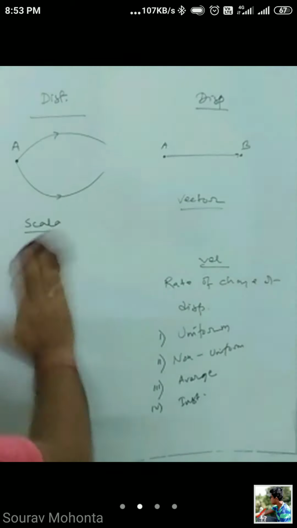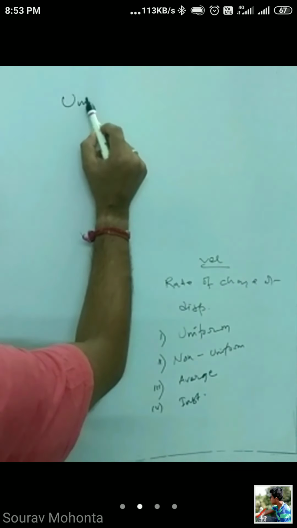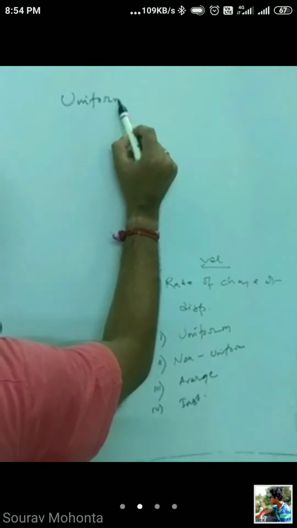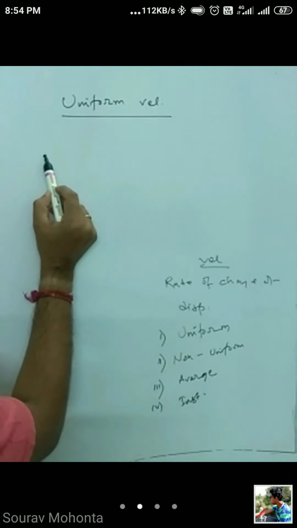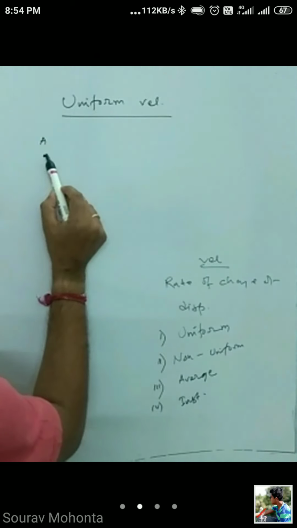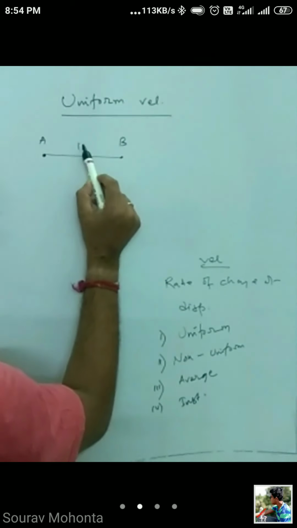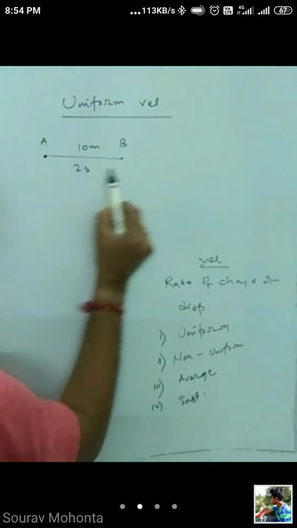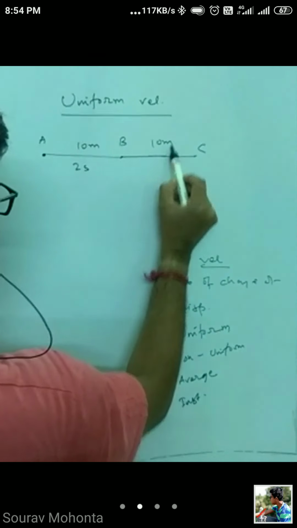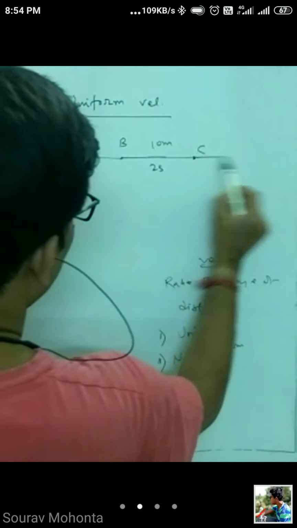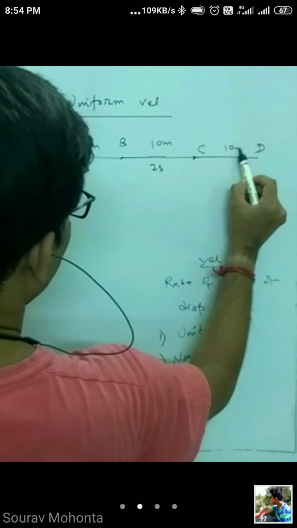Uniform velocity means, if a body, suppose starting from A, moves A to B, suppose 10 meter in 2 seconds, then B to C again 10 meter in 2 seconds, then C to D again 10 meter in 2 seconds.